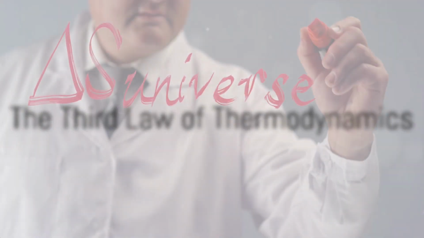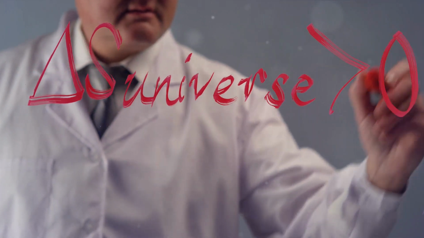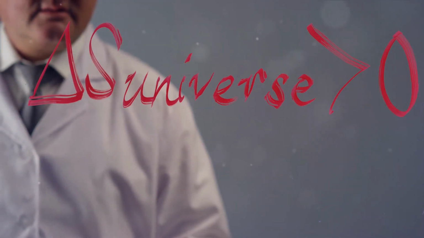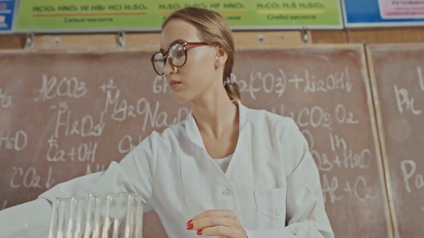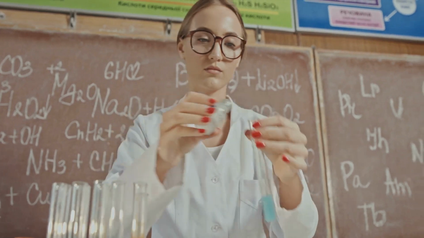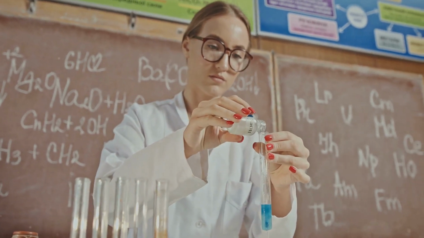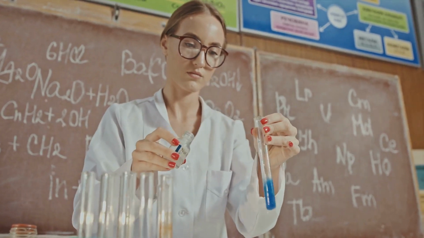Have you ever pondered why we can't reach absolute zero, a temperature of perfect stillness where all motion comes to a halt? The answer lies in the intriguing realm of the third law of thermodynamics. The third law of thermodynamics, much like its predecessors, governs the behavior of our universe. It's a fundamental principle of nature, as important as gravity or the speed of light.